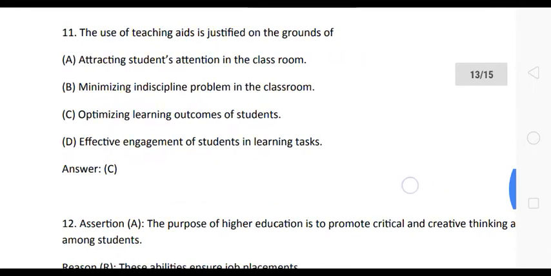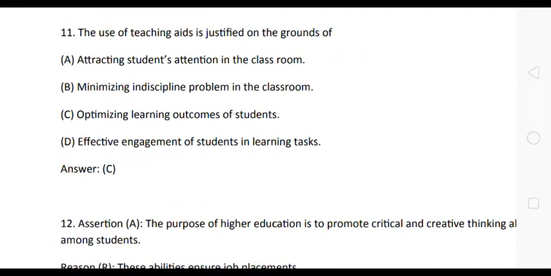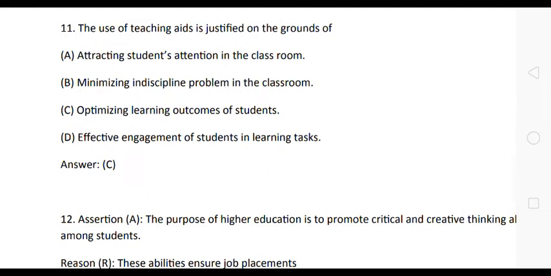Now let us see next question. Next question is, the use of teaching aids is justified on the grounds of. Here the options are: option A, attracting students' attention in the classroom. B, minimizing indiscipline problem in the classroom. C, optimizing learning outcomes of students. D, effective management of students in learning tasks.